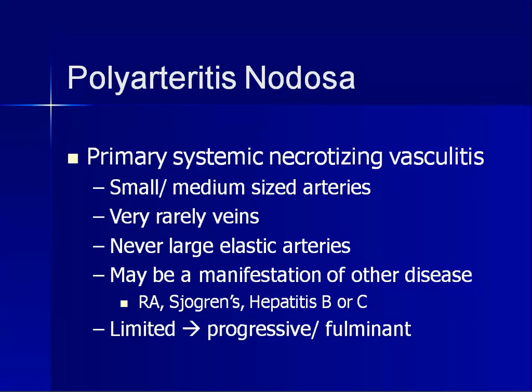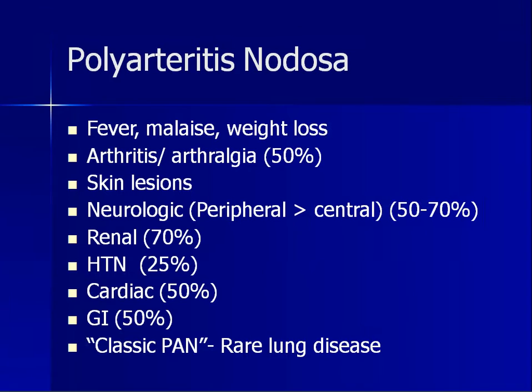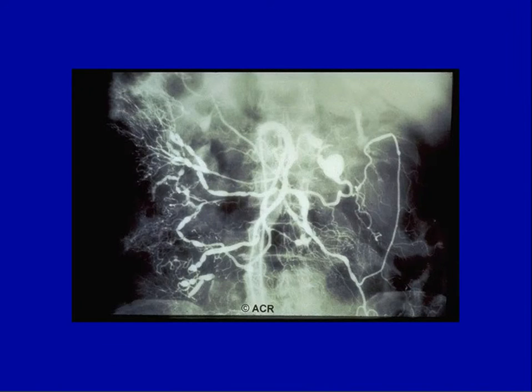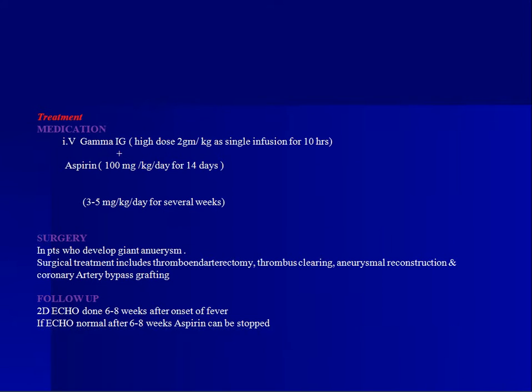Polyarteritis nodosa and Kawasaki disease are the two conditions affecting medium vessels, and no or very little involvement of the lungs is the take-home point in polyarteritis nodosa. The treatment of Kawasaki disease involves IV immunoglobulins, whereas in most vasculitis the treatment involves corticosteroids. I think I'll finish here because the topic is done.